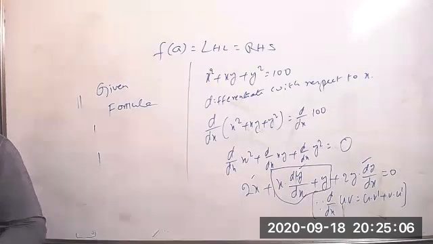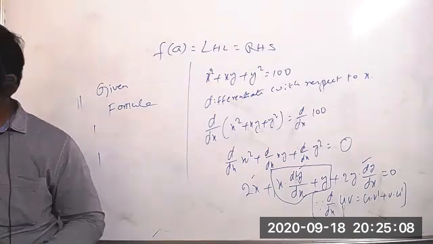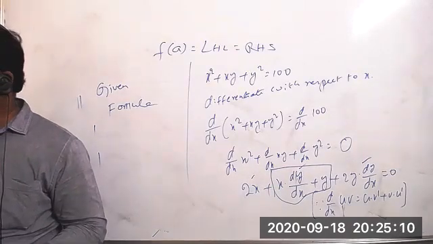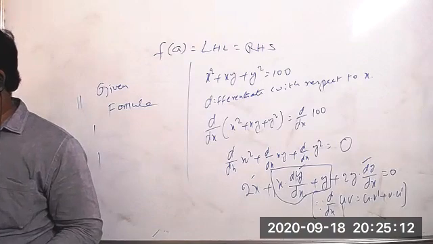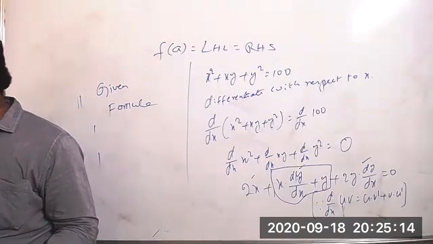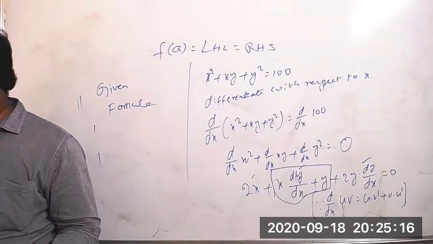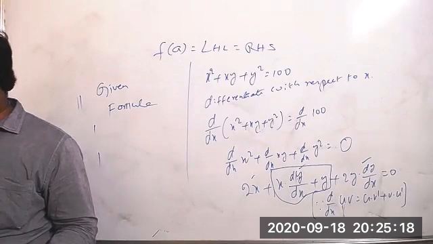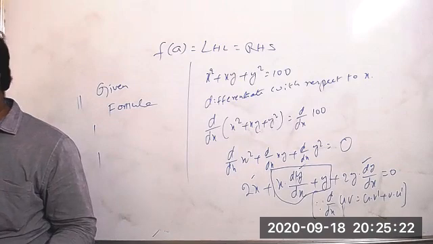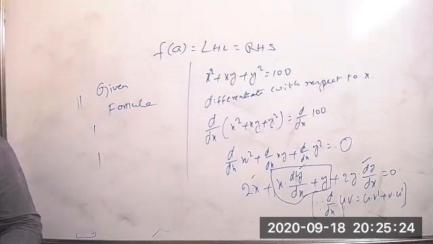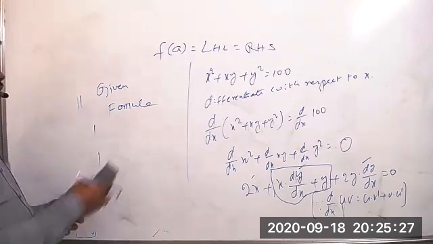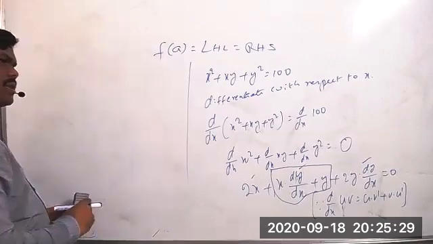Okay, yes, second question. Second one, what is the problem? Tell me. Given y is equal to sin inverse of (1 minus x square) by (1 plus x square). That is very easy. In inverse trigonometry, we did that one.